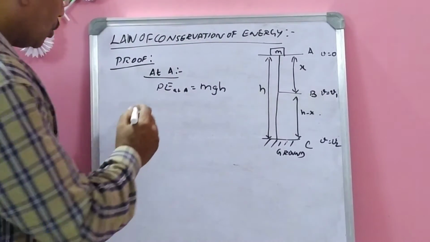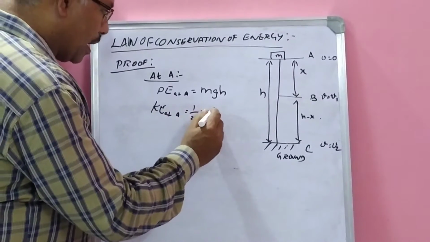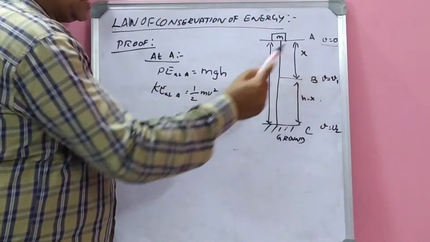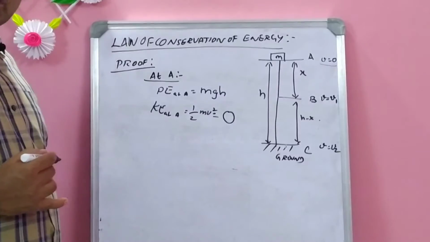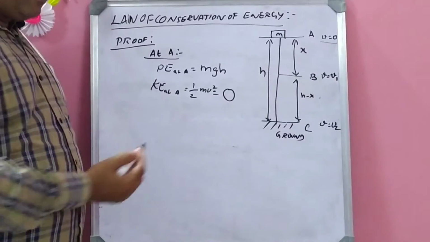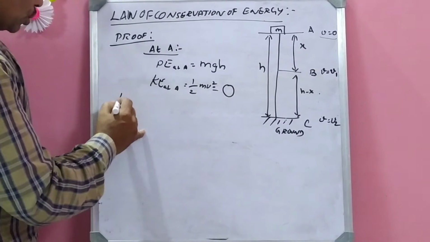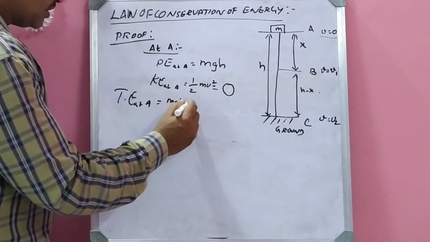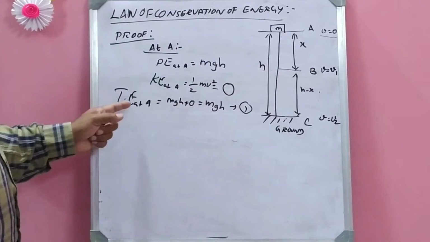Kinetic energy at A, you know the formula, half mv square, but when the body is at A, it is at rest. So the velocity is 0. When the velocity is 0, in half mv square, V is 0, so the total value will become 0. So potential energy at A is equal to mgh, kinetic energy at A is equal to 0 because it is at rest. So what is total energy? Total energy at A is equal to mgh plus 0 is equal to mgh, equation 1. So what is the total energy at A?